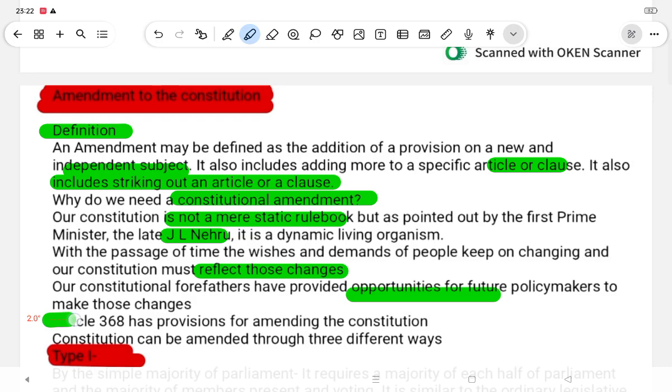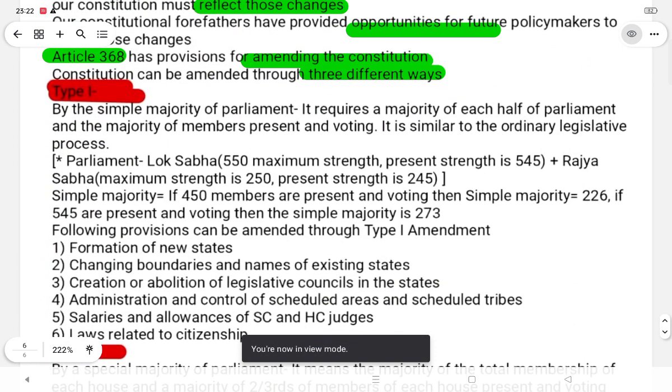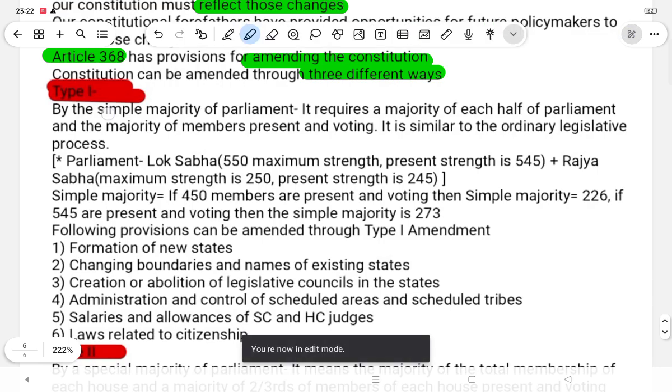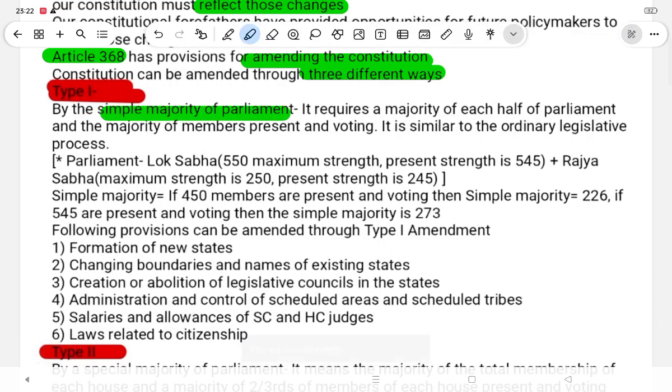Article 368 has the provision for amending the constitution. The constitution can be amended in three different ways. Type 1: by a simple majority of the parliament, that requires the majority of each house of the parliament and the majority of members present and voting. It is similar to the ordinary legislative process.